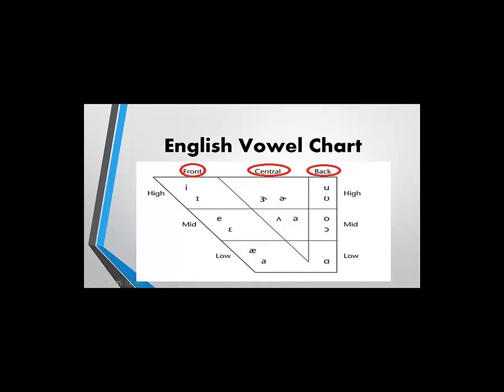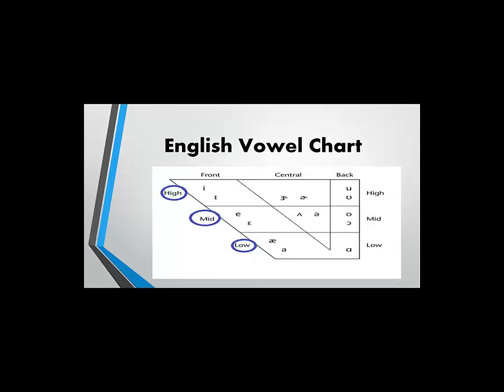The English vowel sounds are divided in 6 positions. The first 3 positions are front, central, and back. These places show the shift of the tongue from its neutral positions to forward, central, and backward positions. The other positions are high, mid, and low. These places show how close, mid, or far the tongue is from the roof of the mouth.